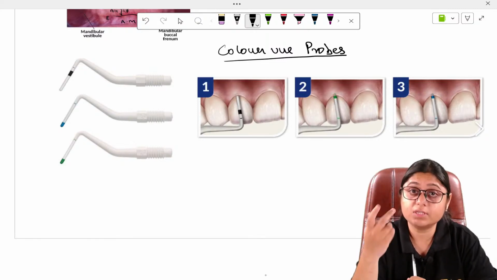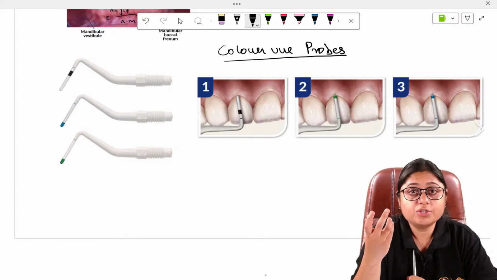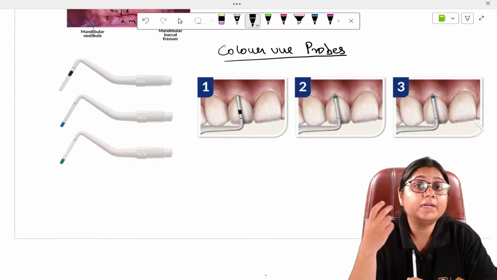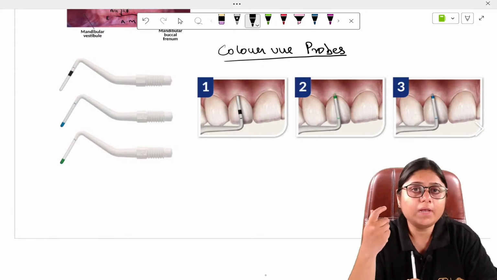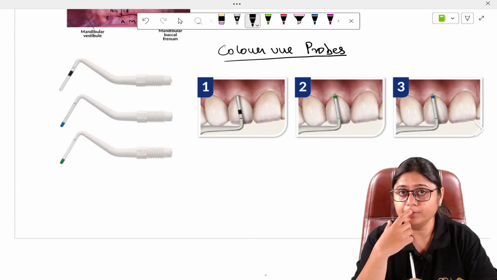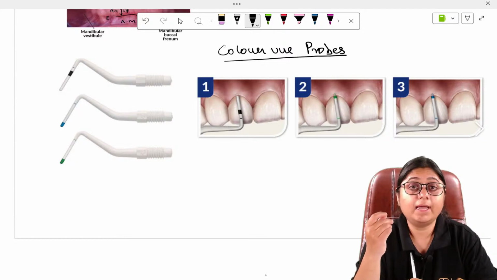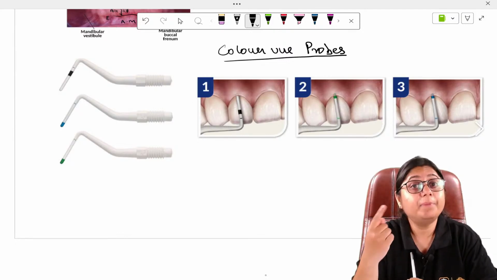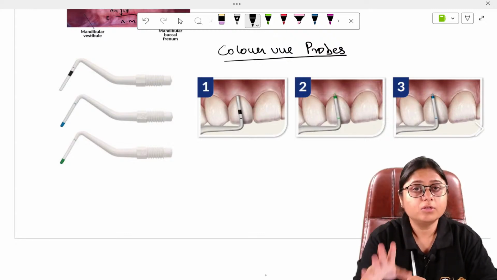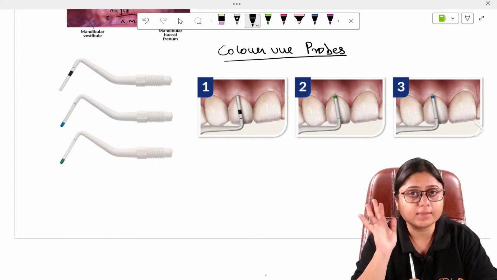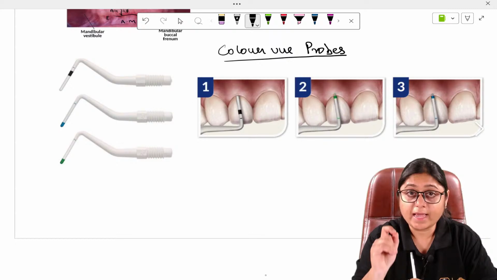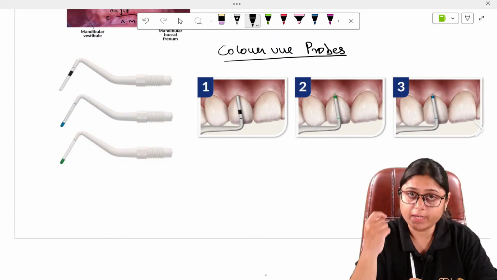Also in the cases of recession, sometimes in orthodontic patients, there are more chances of recession, right? If we do not calculate the gingival biotype very nicely. If we check and feel that in the central incisor the gingival biotype is thin, we must explain to the patient that in future there are chances of gingival recession. So the patient is aware that yes, this can happen in my mouth, right? This is the significance of gingival biotype. That's why we are measuring the gingival biotype.